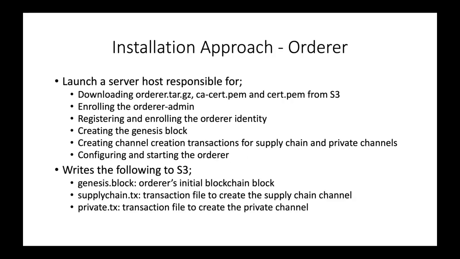To install the orderer node, we download the orderer installation package created by the setup host. We also download the PEM files from the server. The orderer admin and orderer identities are set up. The configtxgen tool is used to create the channel genesis block and the channel creation transactions. And these channel artifacts are uploaded to S3.